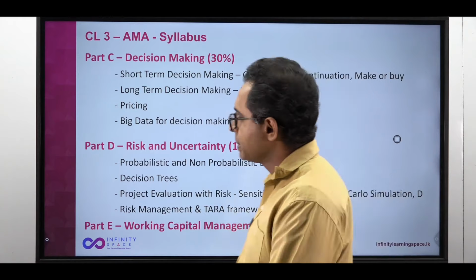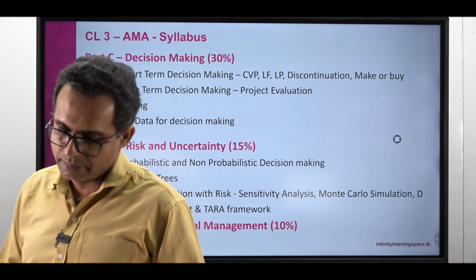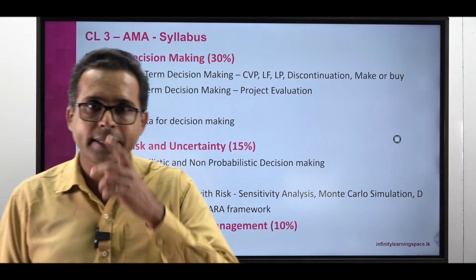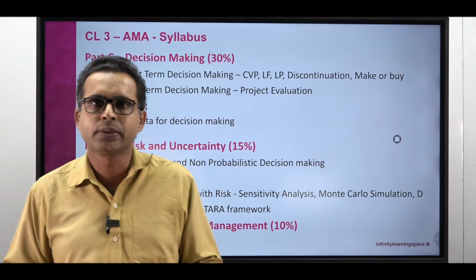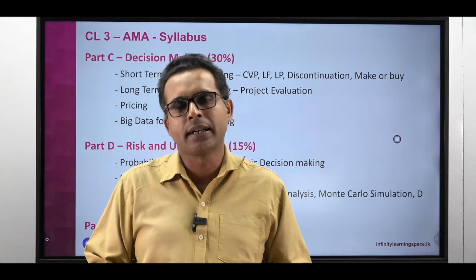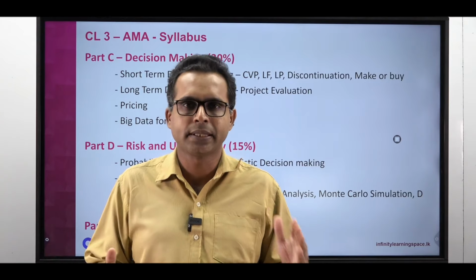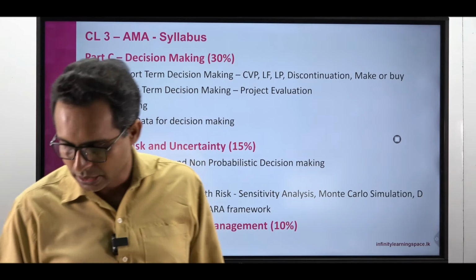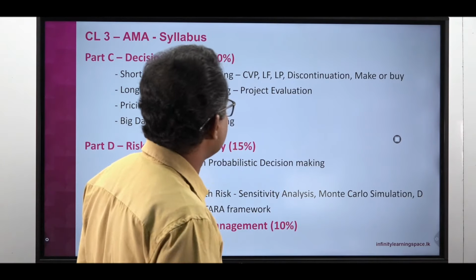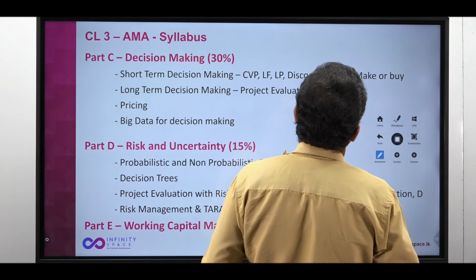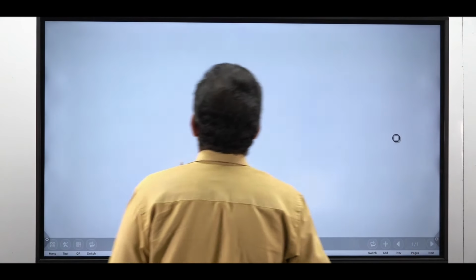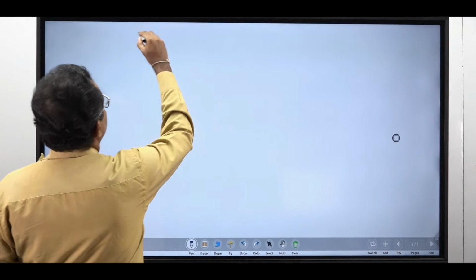Finally, the last 10%, part E, is working capital management. So we are talking about the working capital. Basically, working capital is, my dear students, current assets minus current liabilities. Current assets minus current liabilities. If you take your balance sheet, basically you will have a T-type balance sheet.